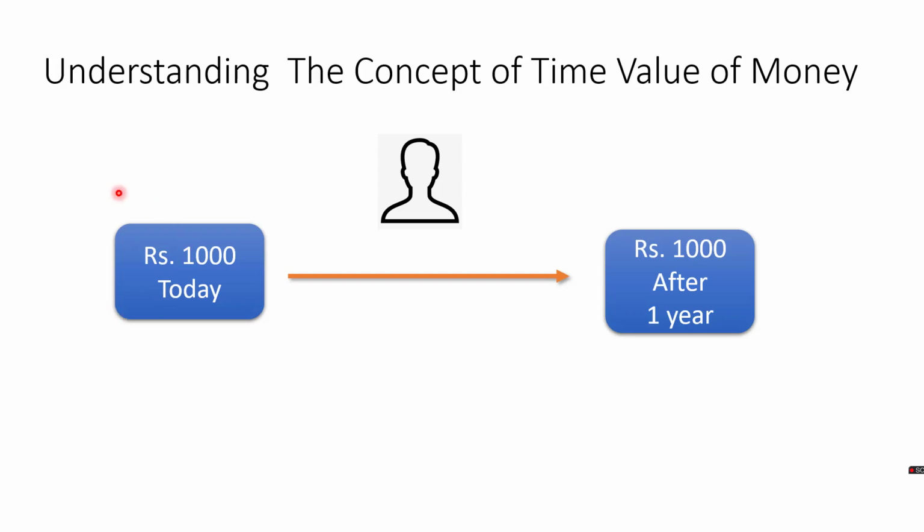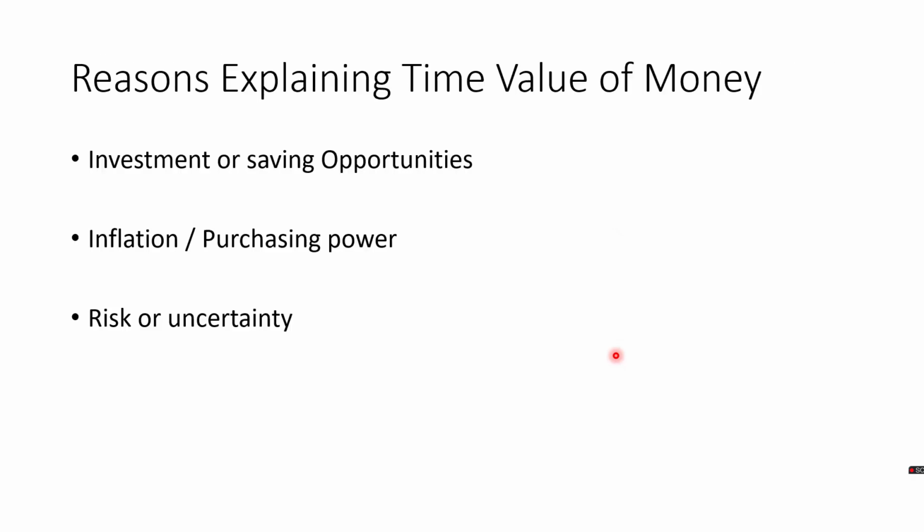Generally, to the best of my knowledge, everyone would like to have 1000 rupees today rather than 1000 rupees a year later. What is the logic behind this? Any individual would consider 1000 rupees today more valuable than 1000 rupees a year later. What are the reasons behind it? Why would the value of money reduce over a period of time? Let us see from the next slide.